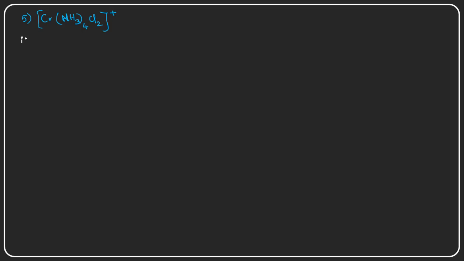The first point is that here chromium is the central metal cation, right? And what is the atomic number of the central metal cation? We already discussed it just a few minutes before. The atomic number of chromium is 24, right? And what will be the electronic configuration of the chromium?